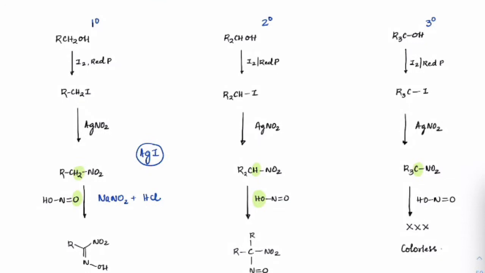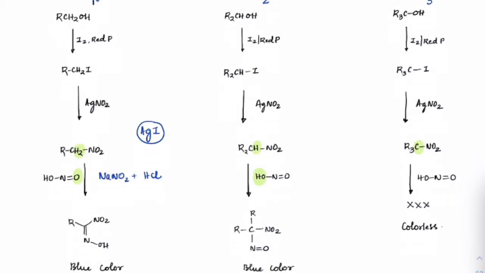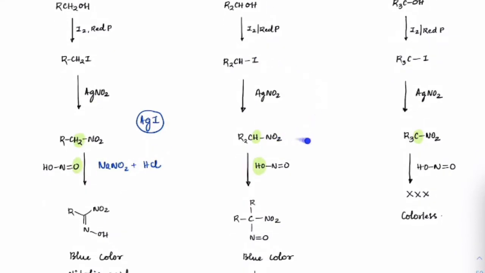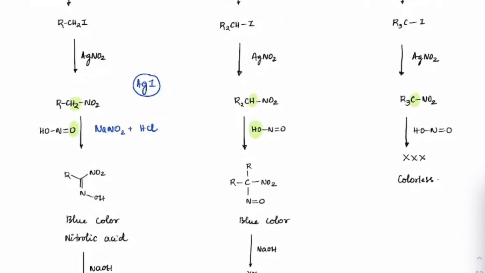So if it is tertiary, what you will see, first you will get iodide, then you will get nitro, and it is still a colorless solution. We just got the AgI precipitate, after that no color has been found. See the secondary now. Iodide, nitro, then this nitroso group, which is blue color, and then you add NaOH, no reaction will take place. So the blue color remains the way it is. The entire 3 degree has always been colorless. Second degree has become blue color here, and it has stopped.